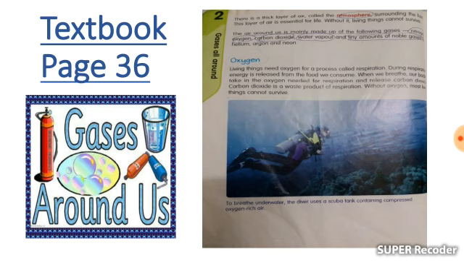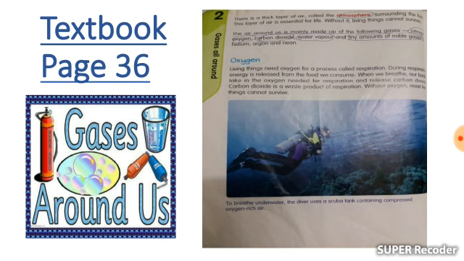We cannot see the air but we can feel it. Then we have learned that air is a mixture of different gases: oxygen, nitrogen, carbon dioxide and other gases such as helium, neon and argon make up the air.